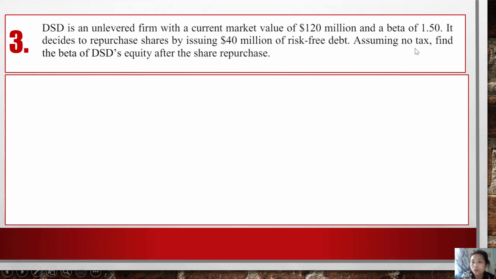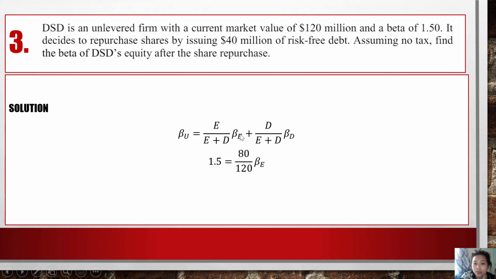Assuming no tax, so there's no tax involved. Find the beta of equity, so we have to find beta E. Here we follow the formula beta U is equal to E over E plus D times beta E plus D over E plus D times beta D. Here there's no tax involved, so we don't need 1 minus tau C in the second term. And because we have a risk-free debt, beta D is actually 0, so the second term is cancelled out. So we got beta U is E over E plus D times beta E.